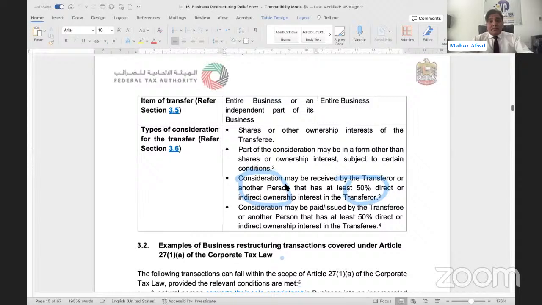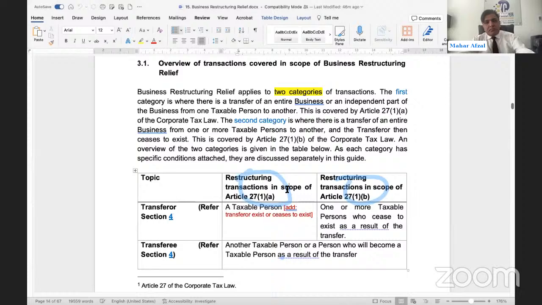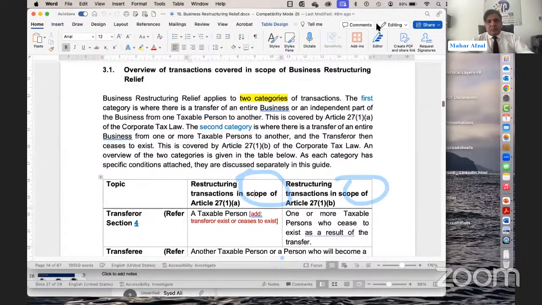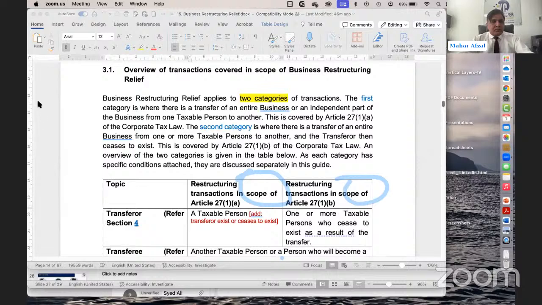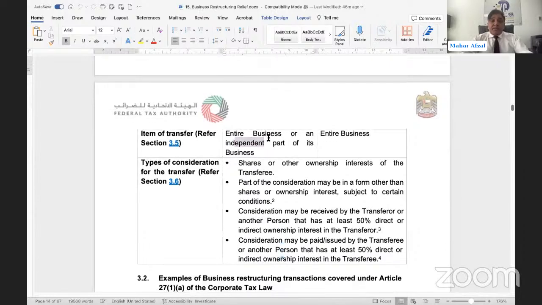Then you can see here, either the entire business is being transferred or an independent part of the business is being transferred.